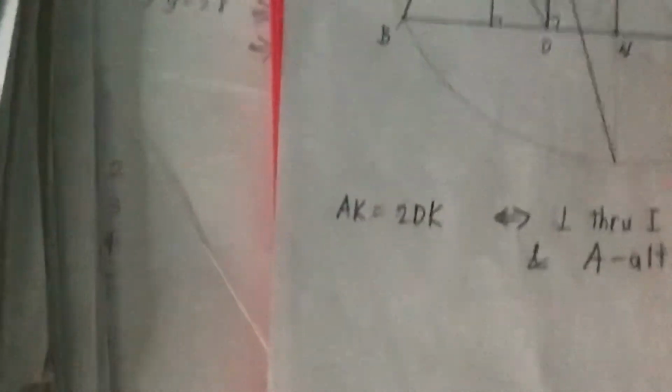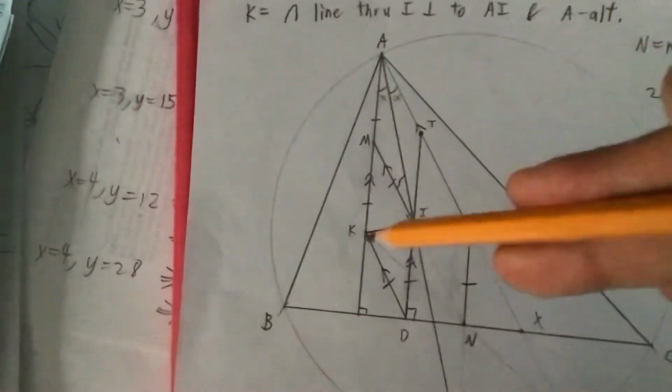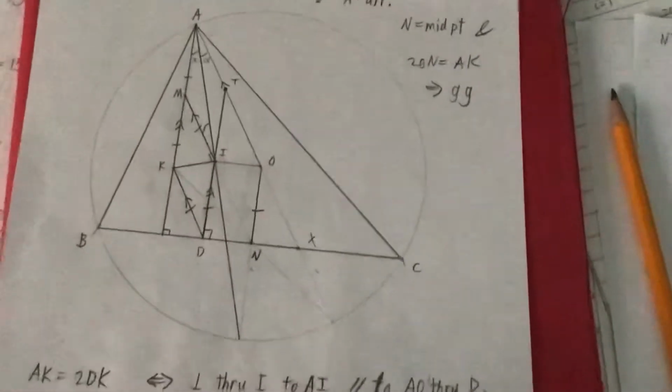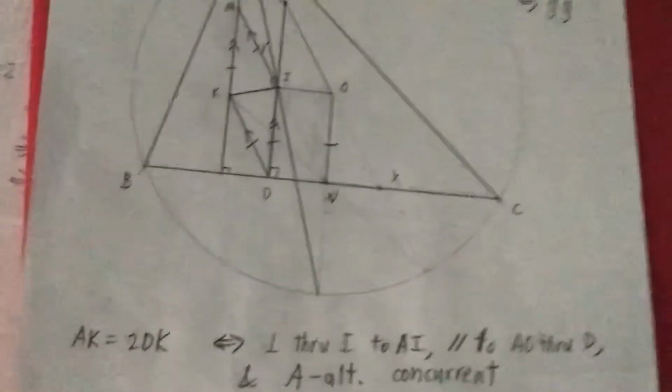I hit BC at 3 points, D, N, and X. Then because they're all parallel, and these two are equal, these two should also be equal. We must have DN equals NX. And then at that point, I was like, how do I prove DN equals NX? That's so random. N's the midpoint, X is like some random line that goes nowhere.